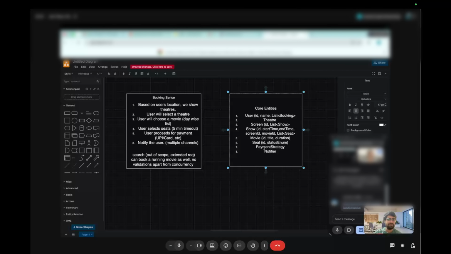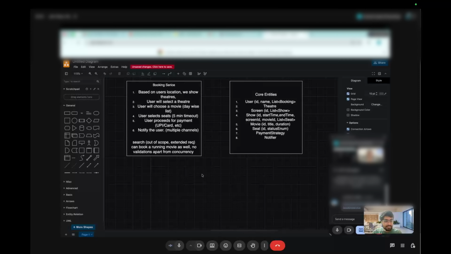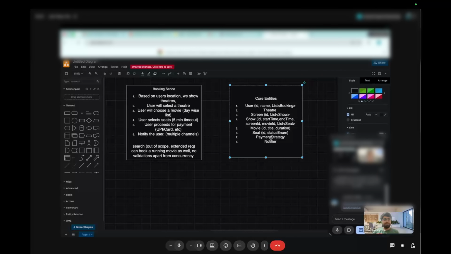We'll have different UPI strategy and card strategy, which will make the payment based on it. Any other design pattern coming to your mind looking at this data model? Okay, so if booking,